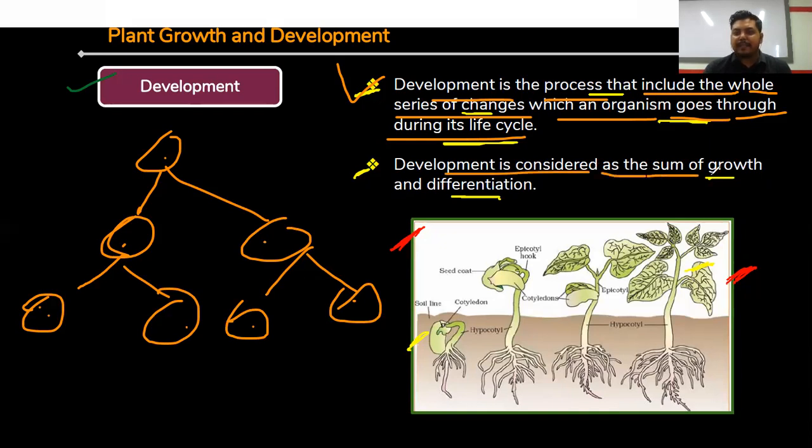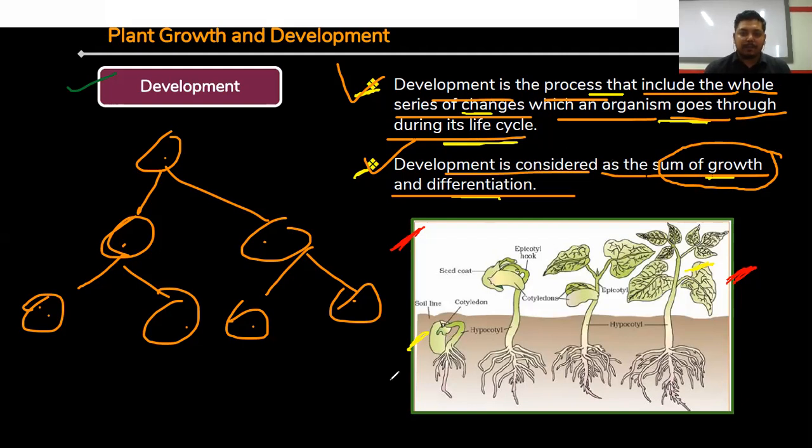Development is considered as the sum of growth and differentiation. So we can measure development in a plant by growth as well as by how many divisions are taking place in the cells. Through differentiation or cell division as well as growth, we can measure development in a plant. Clear?